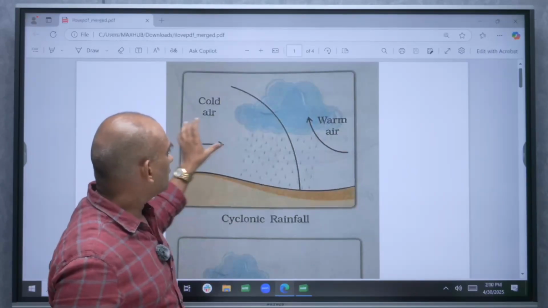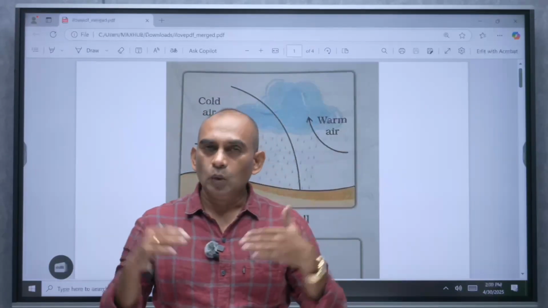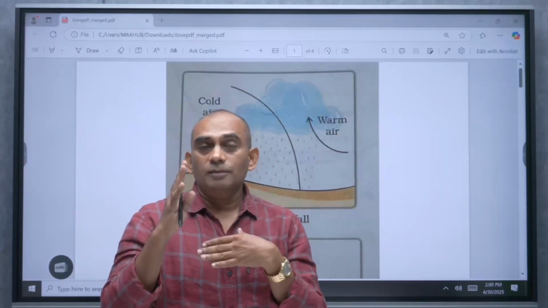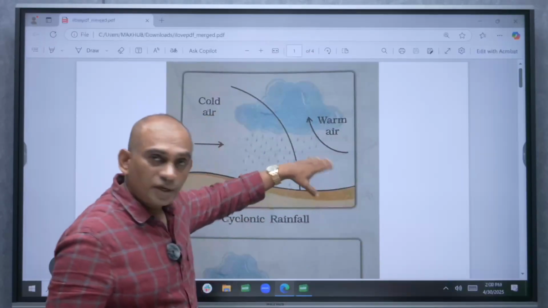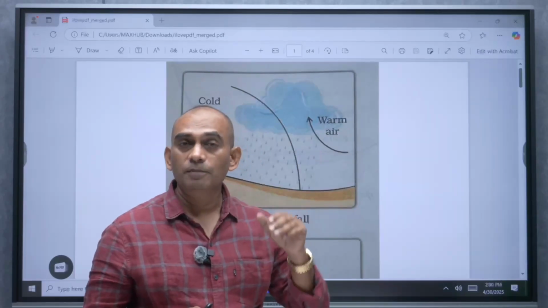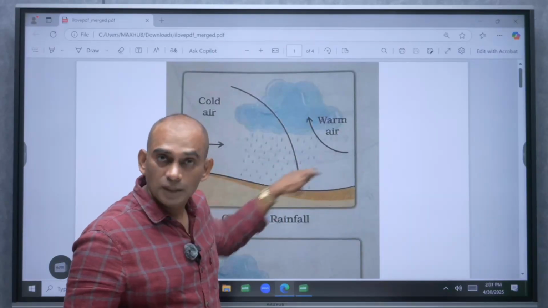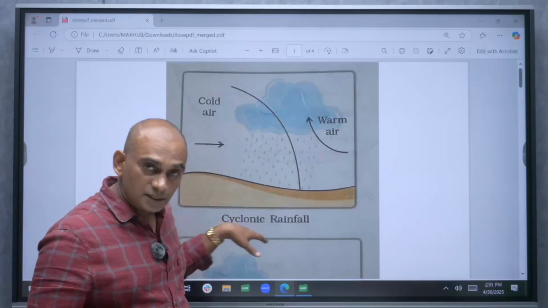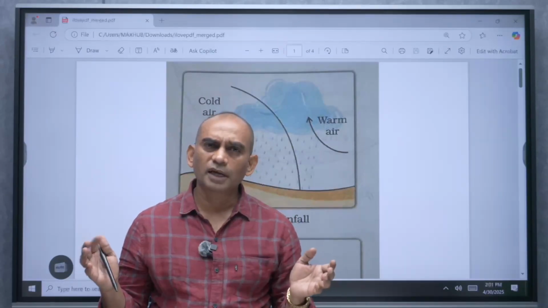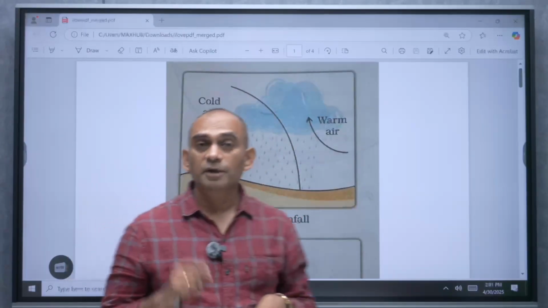Here clearly you can notice cold air and warm air. When cold air and warm air collide, a front forms. Warm air naturally rises up because it is lighter. Then it creates some kind of low pressure here. Generally, air moves from high pressure to low pressure, and this cold air rushes to fill this low pressure region. And this is a cyclonic rainfall. This cyclonic spin brings the heavy rainfall, and movement of air reaches maximum speed in the cyclonic rainfall because of the spin.